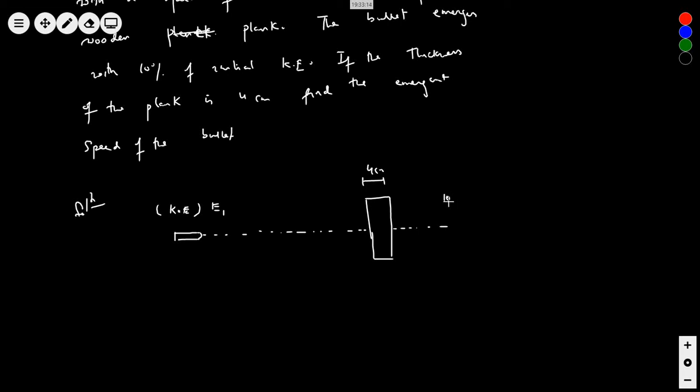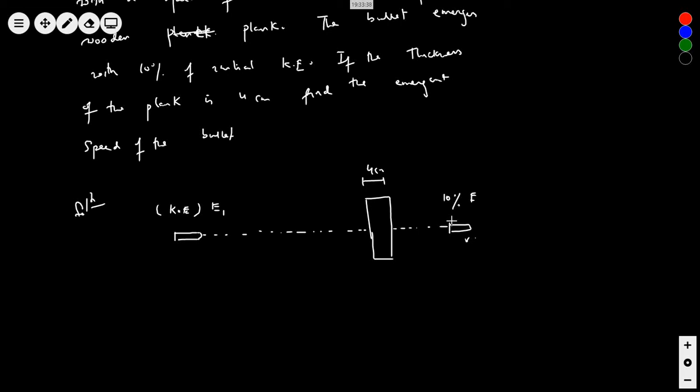When it comes out, it is 10% of E. This is given to you. So what is the emergent speed? What is the velocity of this bullet? You need to find. Can you try?